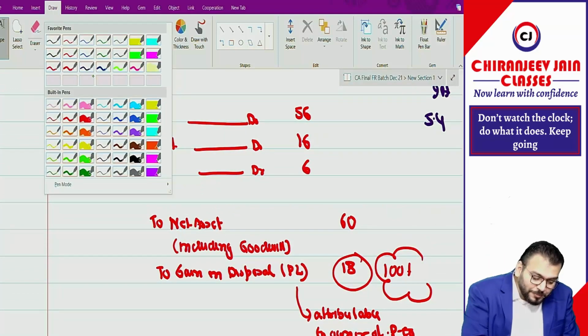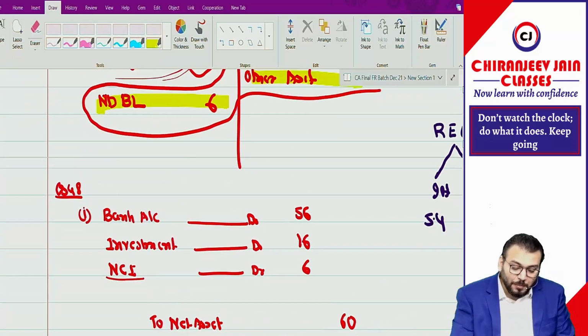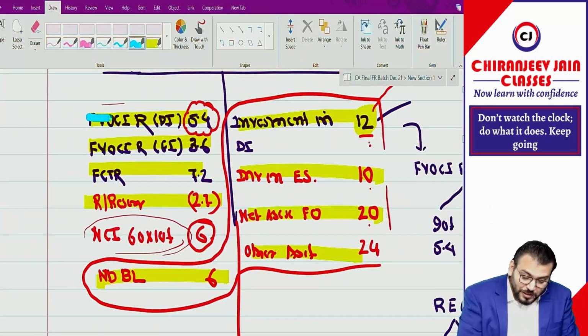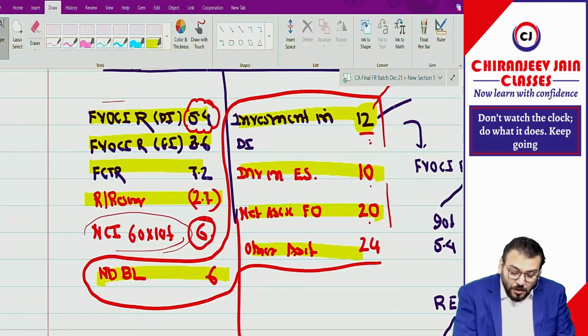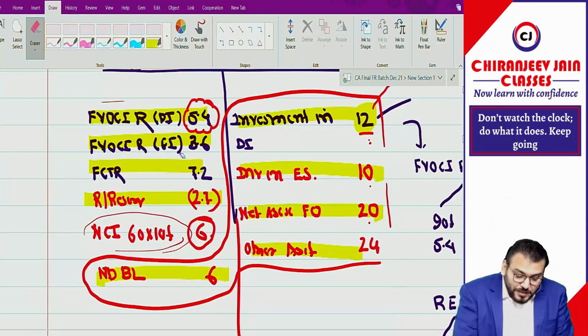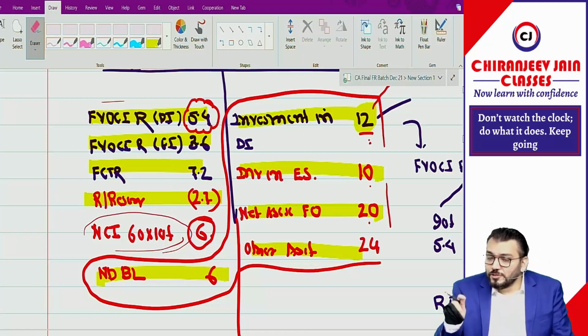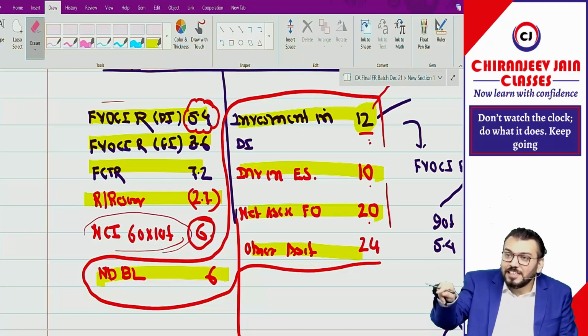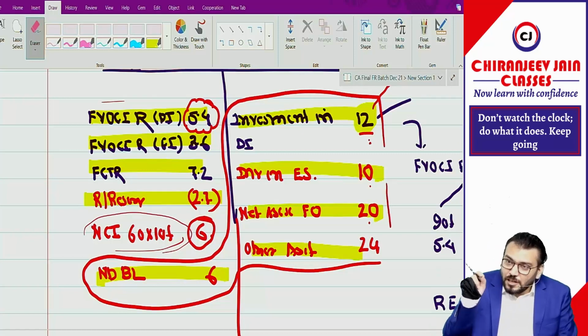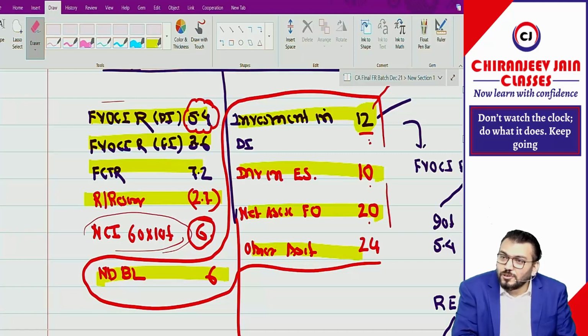Now one doubt will come. Just try to understand this, and you will give me the answer. Now this FVTOCI reserve, FCTR, remeasurement reserve was due to assets and liabilities of the subsidiary company, and that has been derecognized. Now the question is whether it will remain in the balance sheet or we should also close such accounts.